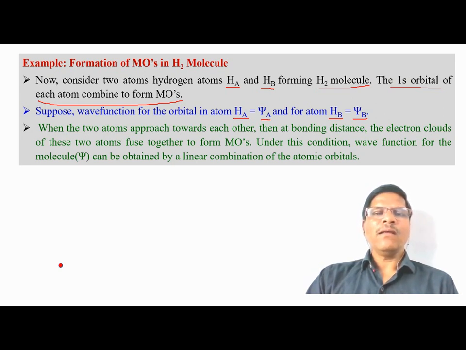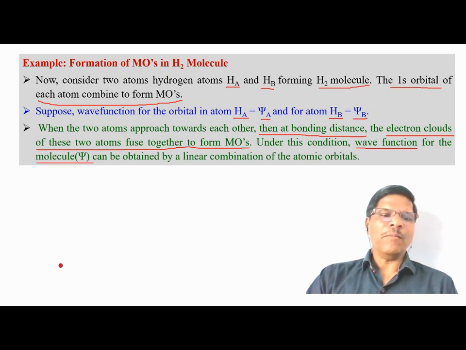When the two atoms come nearer to each other, the wave functions of the two atoms can combine to form a new wave function, called psi, the wave function for the molecule. The formation of the new wave function psi in the molecule can be explained on the basis of the linear combination of atomic orbitals, or LCAO method.